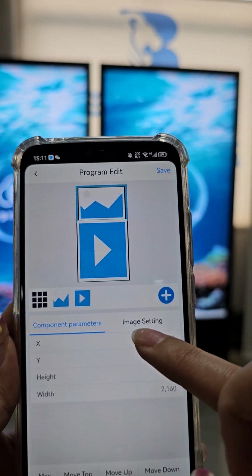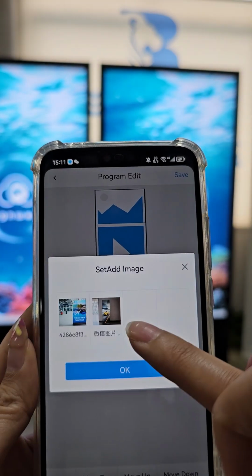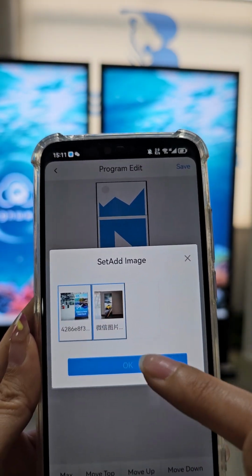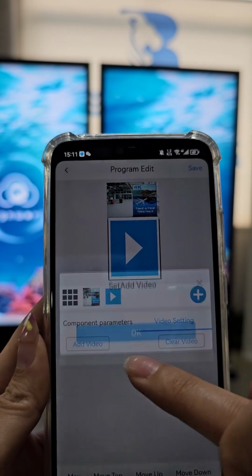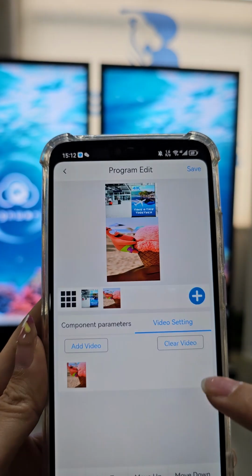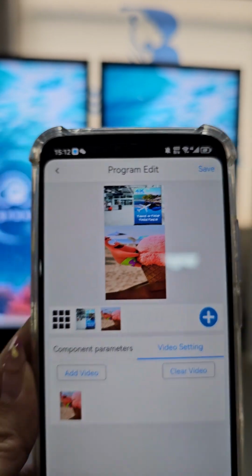Also, you can see this is the image setting here. Can add. I choose new 1 or 2, okay, and this the video. Can add video like this one. Okay, and save, and next one.